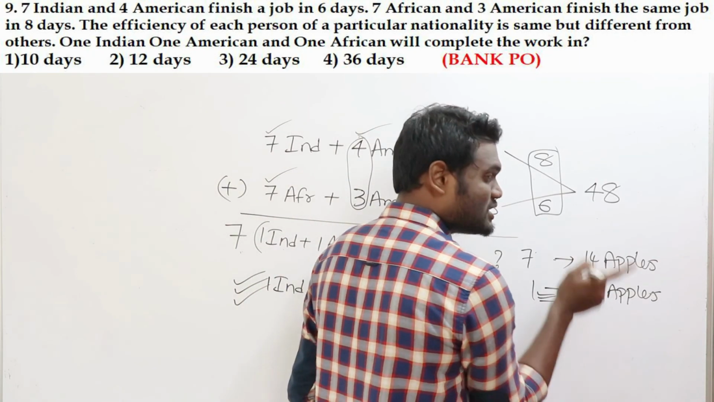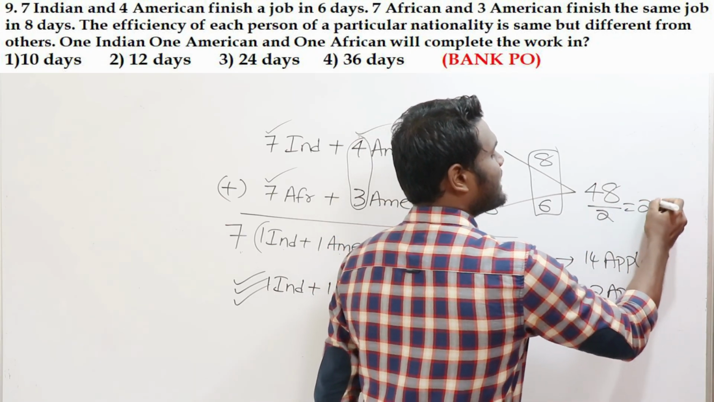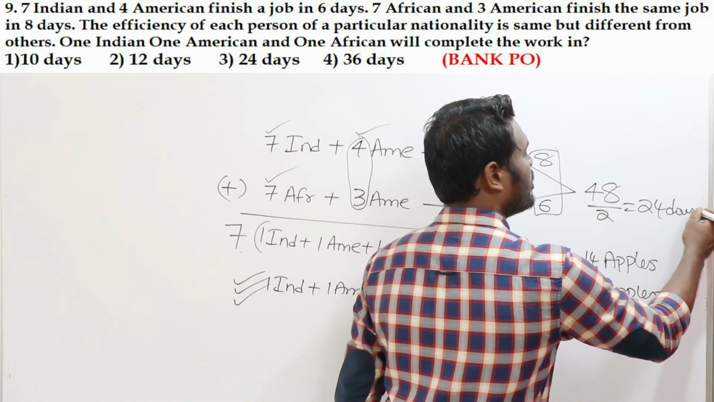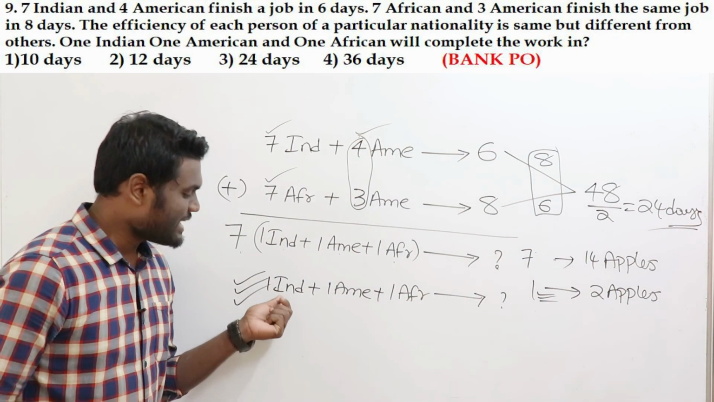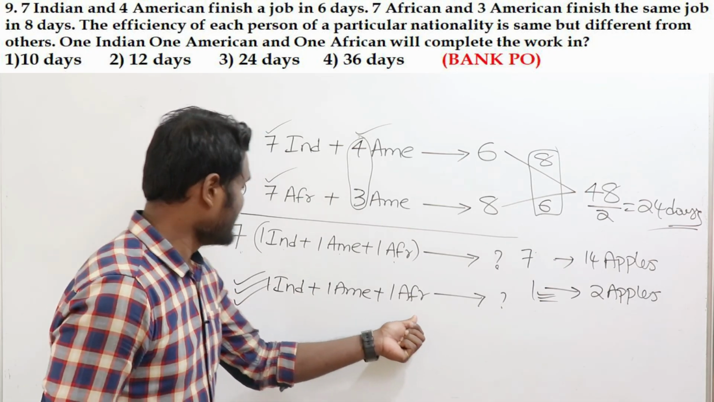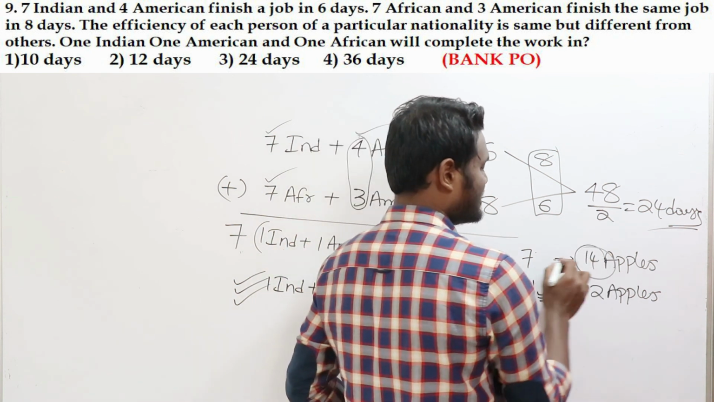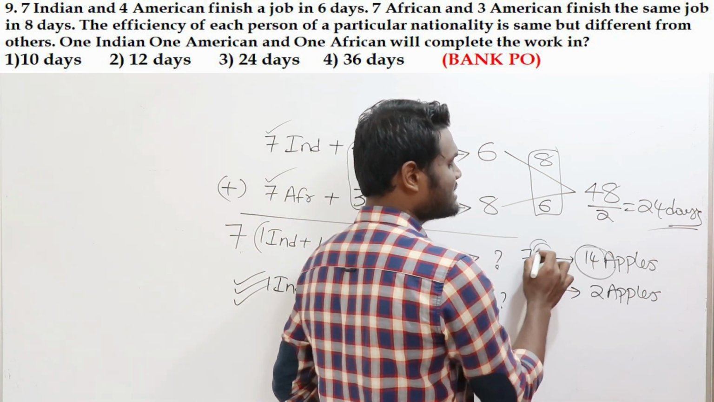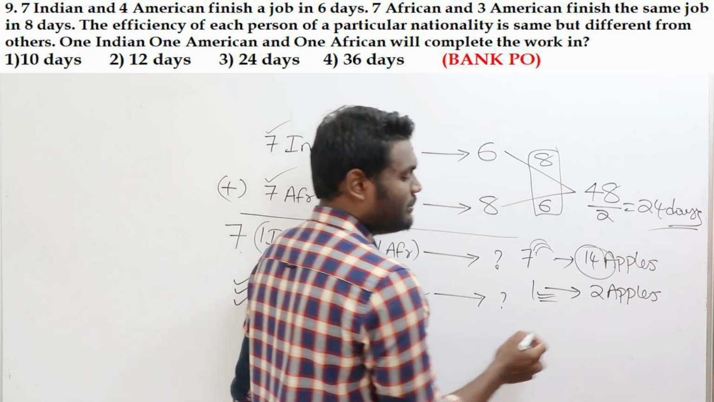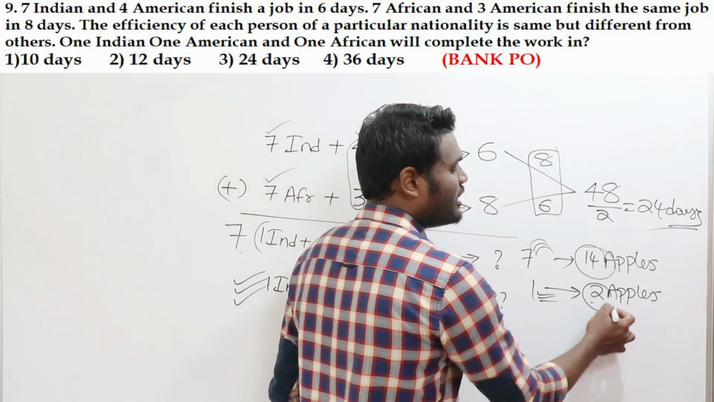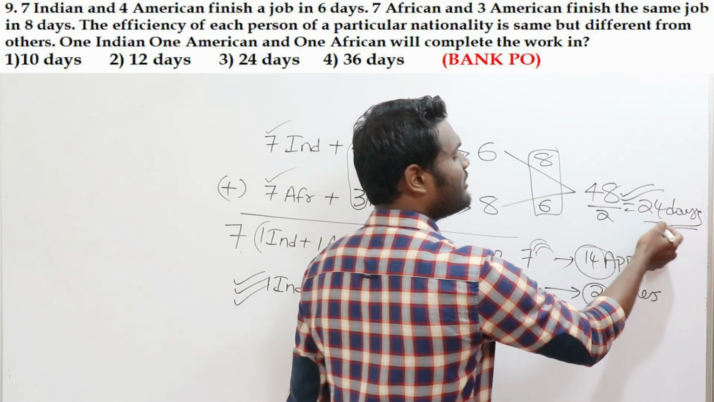If it is 2 apples per day, the total work is 48 apples. To consume these 48 apples, they require 24 days of time. So the answer for this question will be 24 days. Why? Because your question is 1 Indian, 1 American, 1 African. If it is 7 Indians, 7 Americans, 7 Africans, this will be 14 apples. But the question is 1 Indian, 1 American, 1 African, so now it will be 2 apples per day. To eat a total of 48 apples at 2 apples per day, they require 24 days of time.